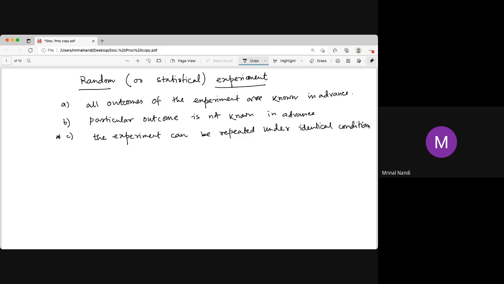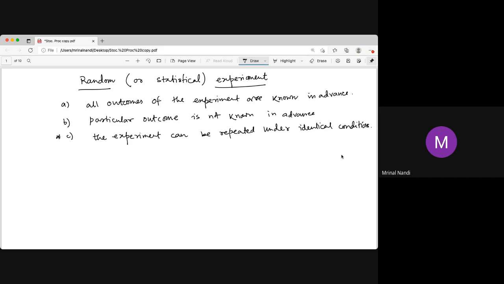What is the meaning? It means that if we toss a coin, we can repeat that experiment several times. It is not that you have a coin made of, say, glass, and you toss the coin and it is broken. That is not a random experiment. Once it's broken, you can't repeat the experiment next time. So that's why this experiment is not random.